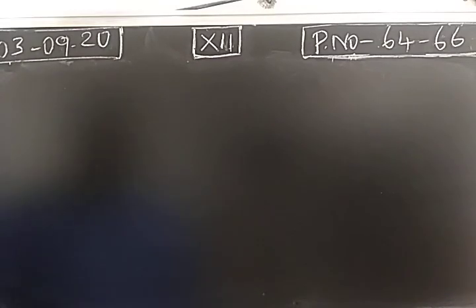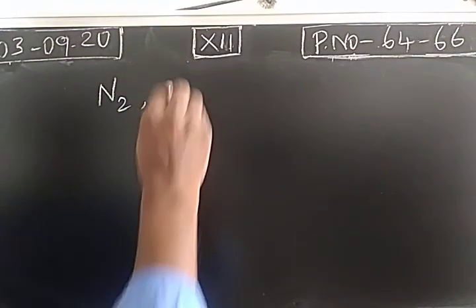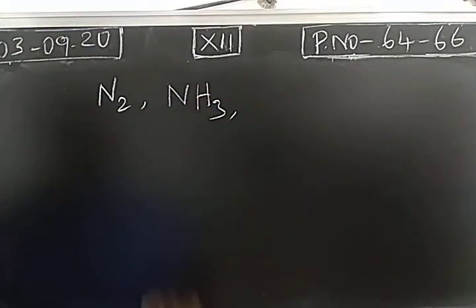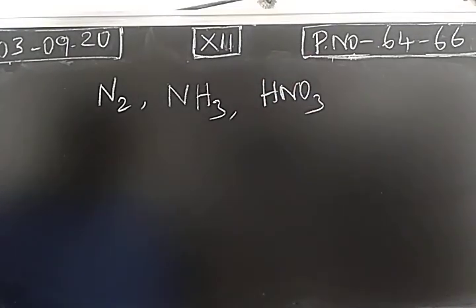Dear students, yesterday we were discussing nitric acid. In group number 15, we have nitrogen, phosphorus, arsenic, antimony and bismuth. In the nitrogen-based compounds, we have already completed the dinitrogen molecule, ammonia as well as nitric acid. Three compounds we have already completed.